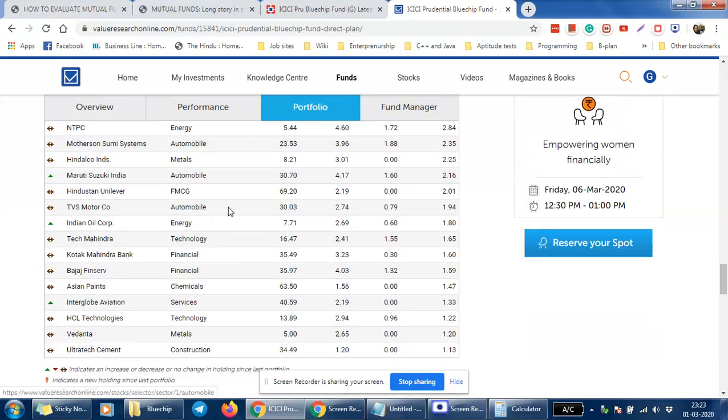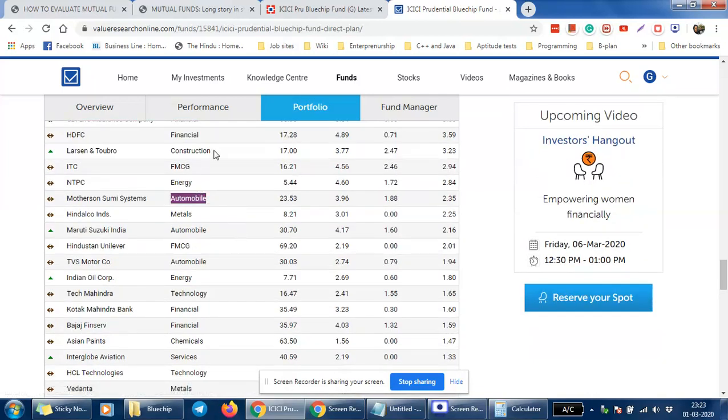The other thing one can see is in the automobile sector, where the fund has a considerable amount, say Maruti Suzuki, TVS Motors and others. These are risky bets. If you think this fund can outperform in the future, you can take considerable risk here. But still it all depends on your due diligence, how you think and how you comprehend this data. According to me, the automobile sector is a good contributor in the tax revenue system of India.